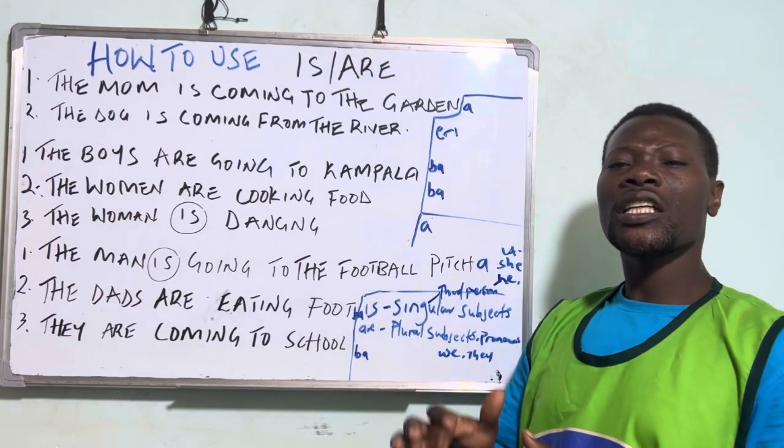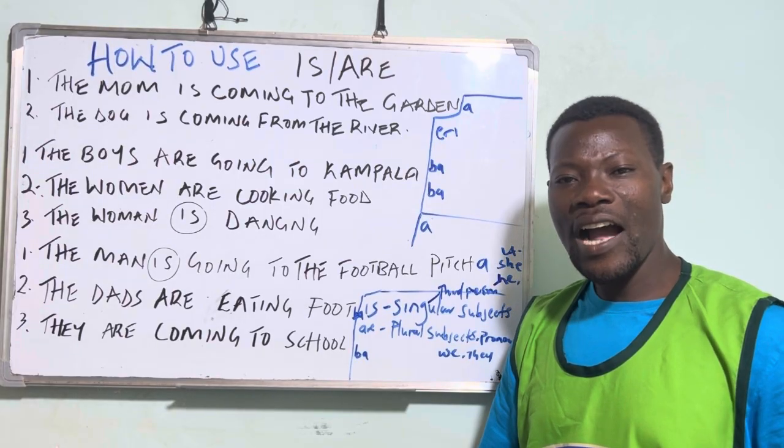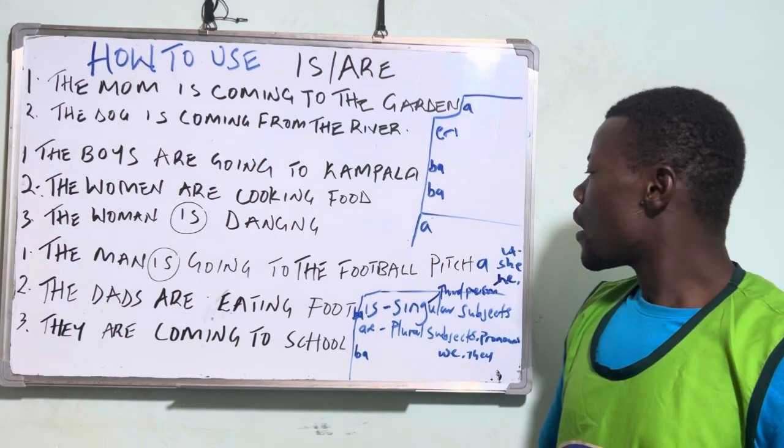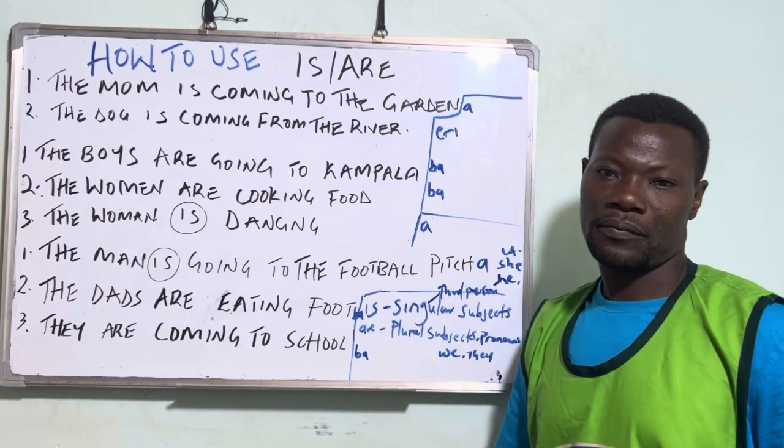When do we use is and when do we use are?